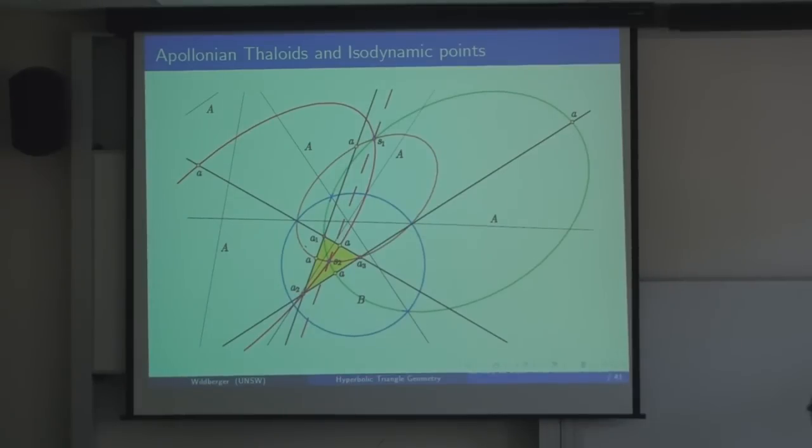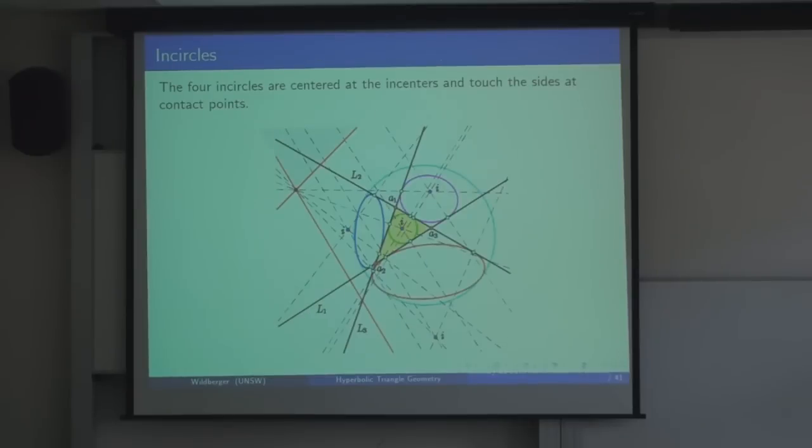Okay, in Euclidean geometry, there's something called Apollonian circles. Let me just say briefly that there's a hyperbolic analog of those. There's conics called thaloids, which one can define. And these are pictures of the 3 thaloids. And then, just as in the Euclidean case, these thaloids meet. The 3 Apollonian circles meet in 2 points called the isodynamic points. So I'm just pointing out there's nice conics floating around just as there is in the Euclidean case. But these things are not quite circles, but they share some properties of circles.